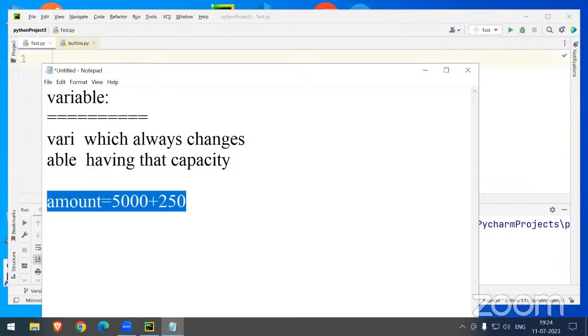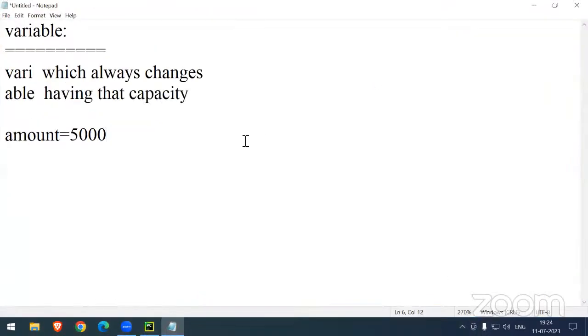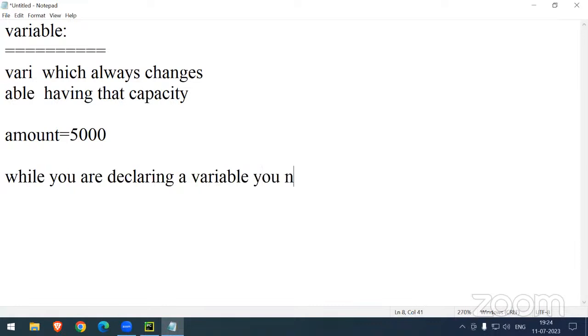Okay. Now, sir, what about the data type? Whether it is an integer or a float, you need not define the data type, sir. Yes. While you are declaring a variable, you need not specify what data type it is.